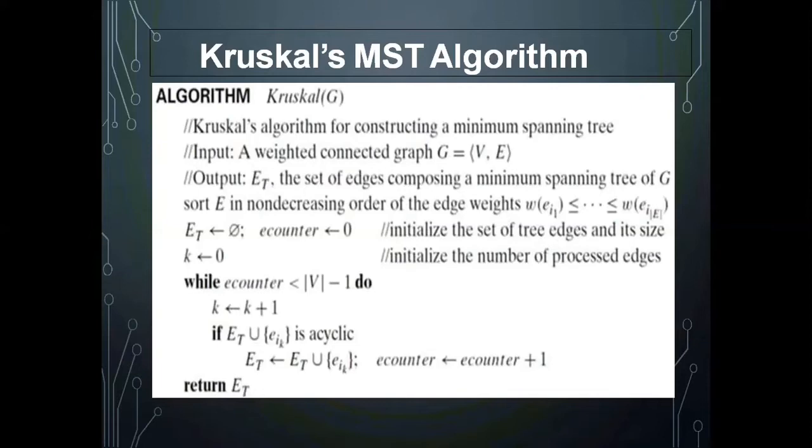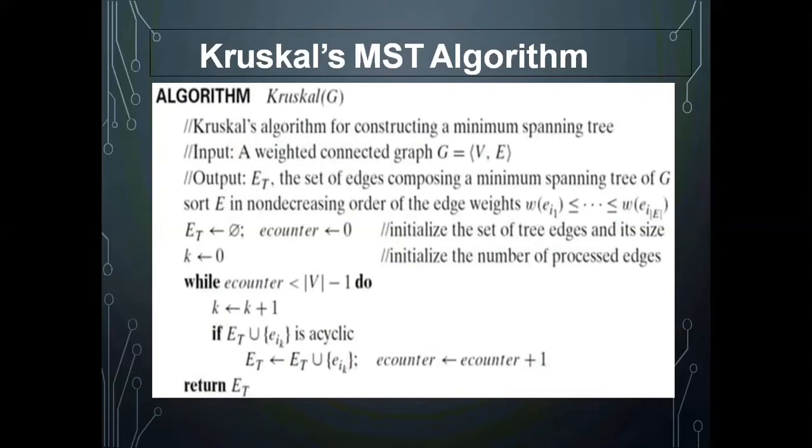First, you sort the edges in the original graph based on the edge weight in increasing order. ET in the initial case is the null set, phi. That means there are no edges present. E counter is just a variable which will tell you how many edges are added in the minimum spanning tree. Initially none of the edges are present in the minimum spanning tree, so the E counter value will be 0. K represents how many edges in the original graph you have processed.